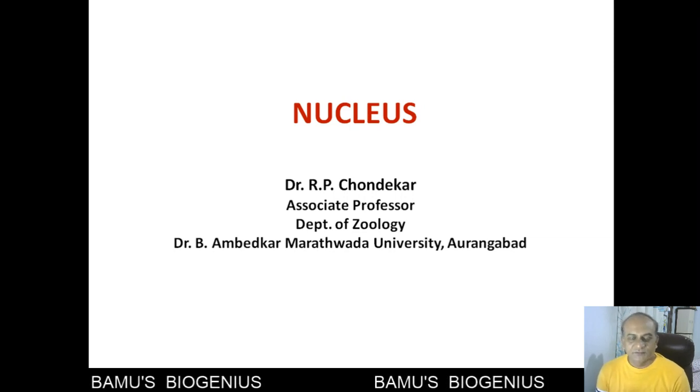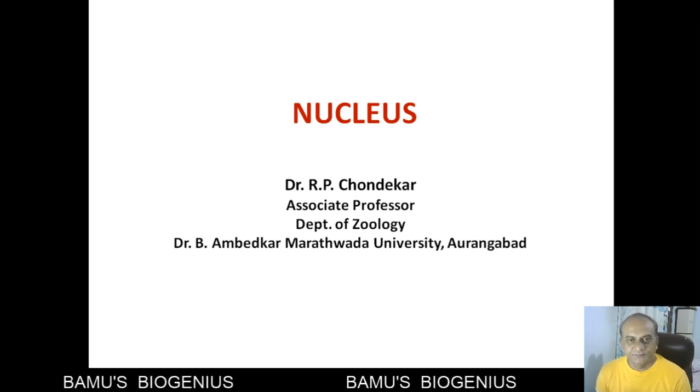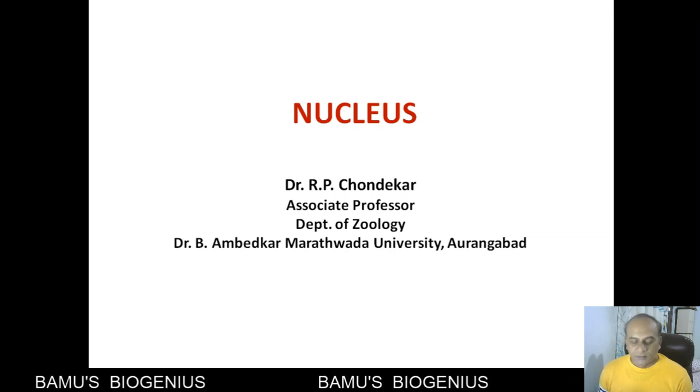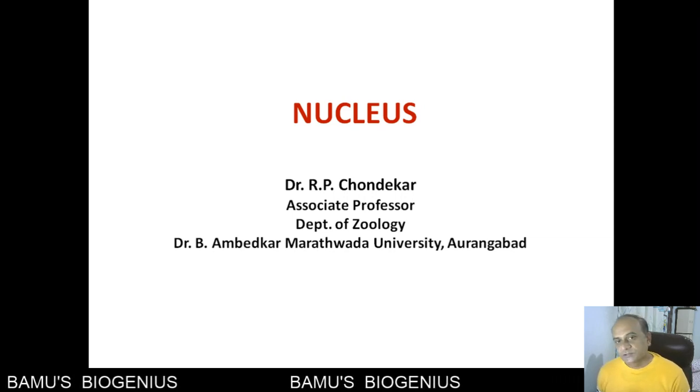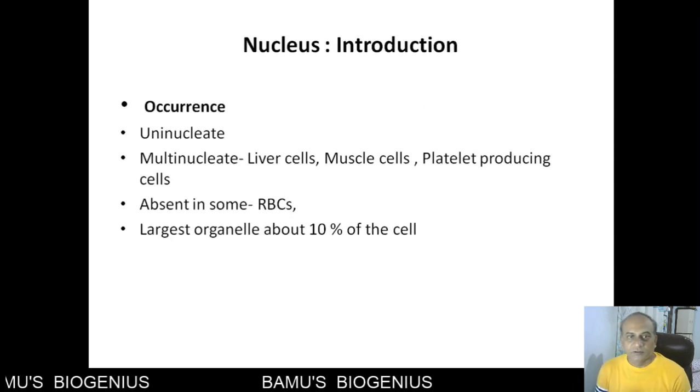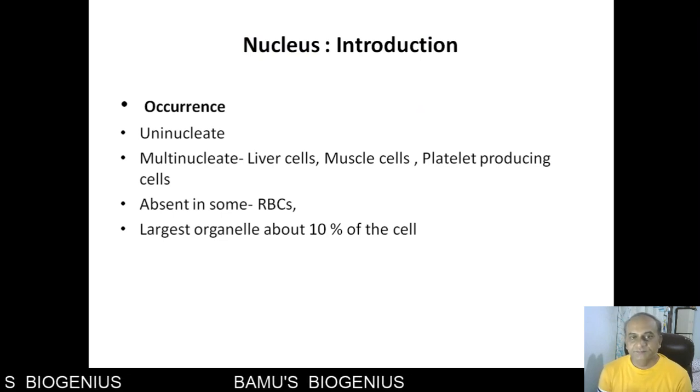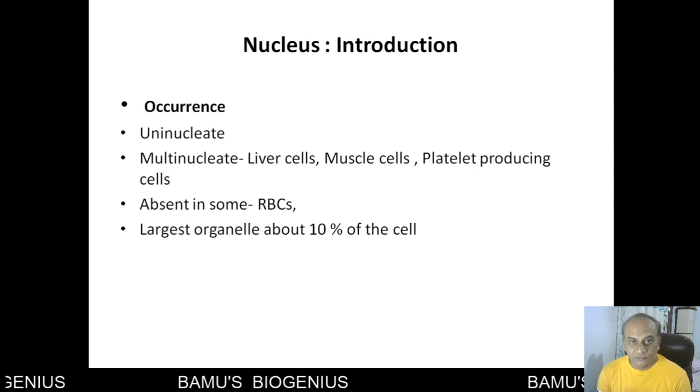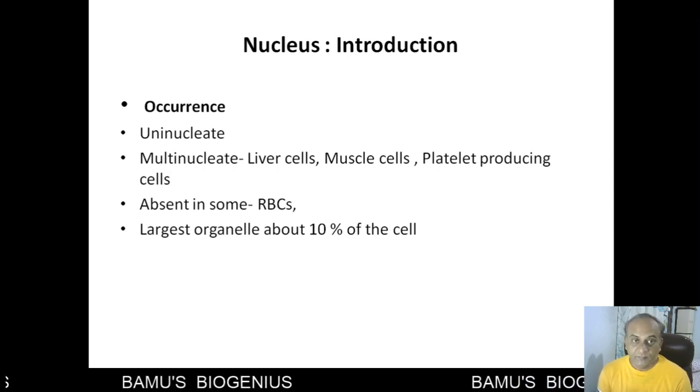Hi friends, today we will discuss the nucleus. The nucleus is the most important organelle of the cell. Mostly in the eukaryotic cell, the nucleus is the most prominent part of the cell.